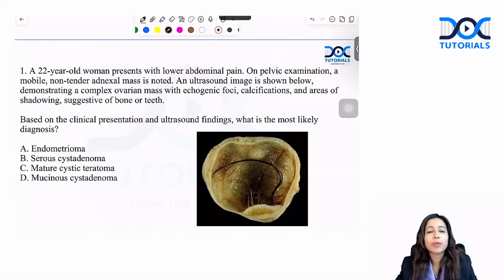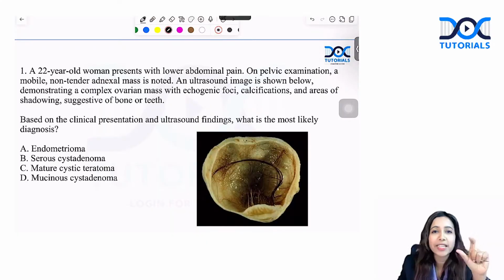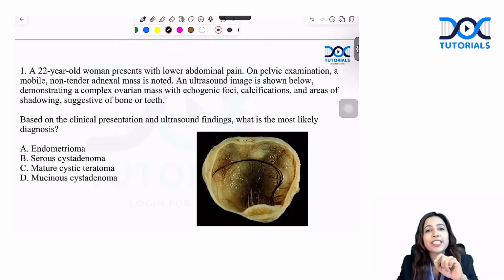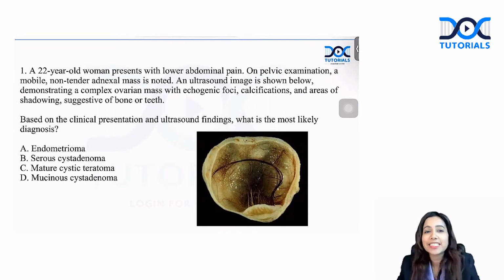About this exam, nearly 30, nearly 35 to 37 questions had come right from ObGyn itself. Though the questions were easy, students told that some of the questions were framed in a slightly tricky manner. They found it slightly difficult to read through the question and understand the language of it. Those are some of the concerns that were raised, and some of the options were even tricky. Let's go through the questions one by one.